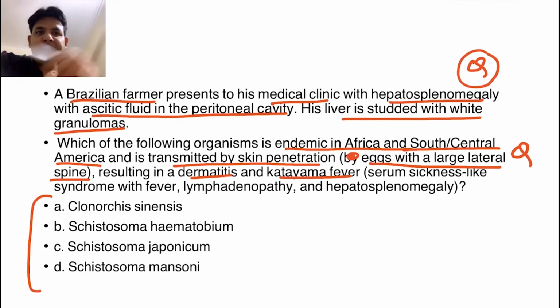Okay, guys. Now, what is the answer? Is it Clonorchis sinensis? Is it Schistosoma haematobium? Is it Japonicum or Mansoni? The answer to this question is Mansoni. Why? Because Mansoni has a lateral spine, which is the hint here. Two important aspects to remember: it leads to dermatitis, also termed cercarial dermatitis, and also to a fever termed Katayama fever, which is a serum sickness-like syndrome.